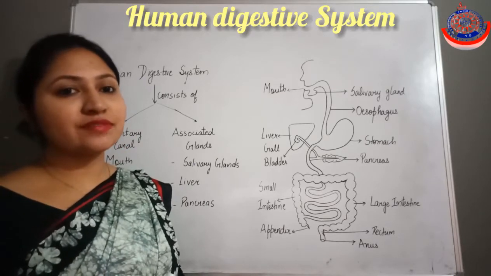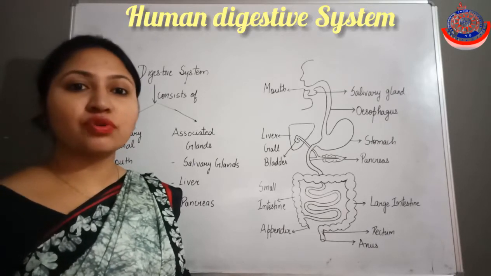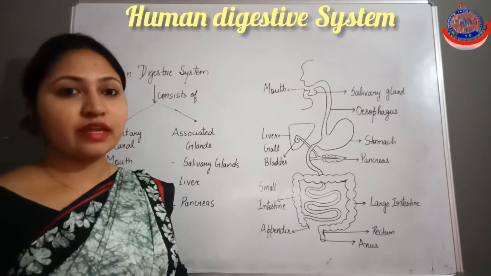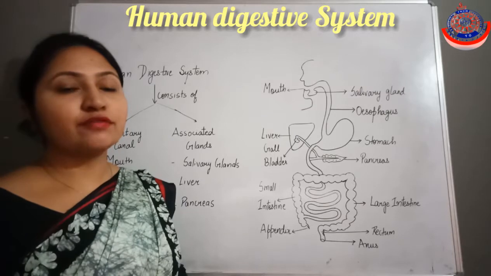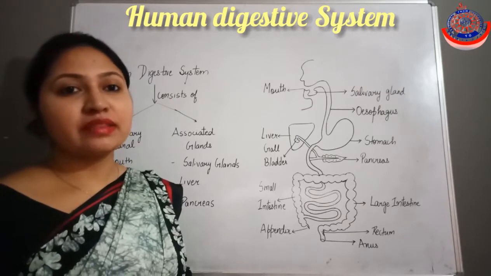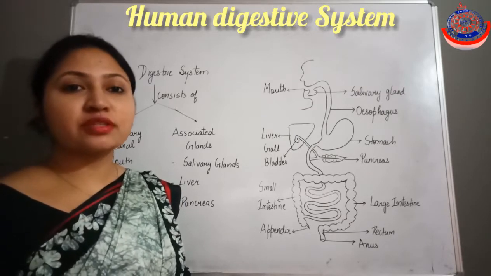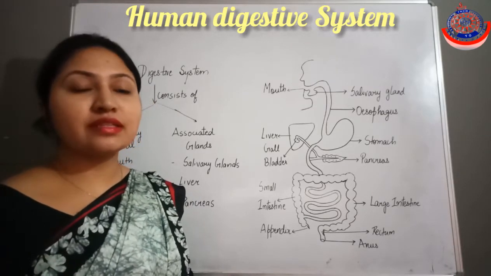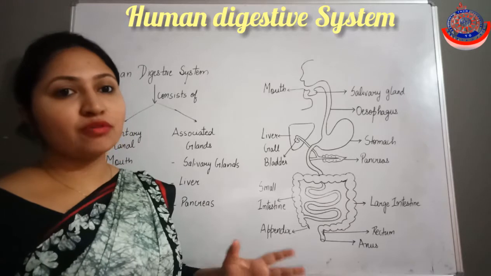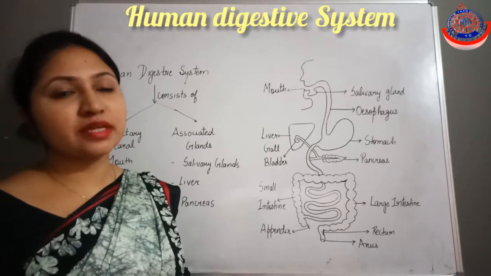And the human digestive system follows the Holozoic mode of nutrition, in which five steps of nutrition occur. First is ingestion, then digestion, absorption, assimilation, and then the egestion process. Today in this lecture we will discuss all these five steps in detail.